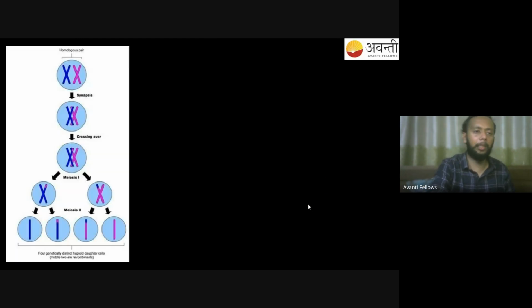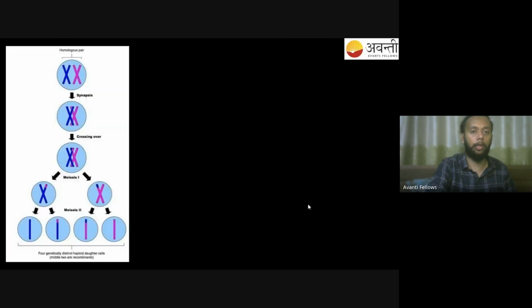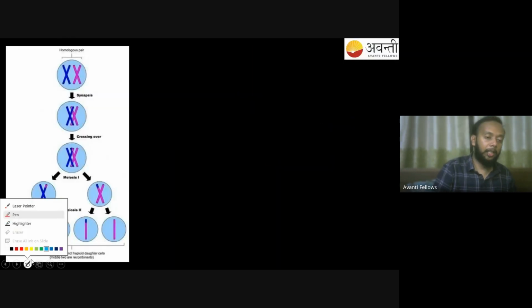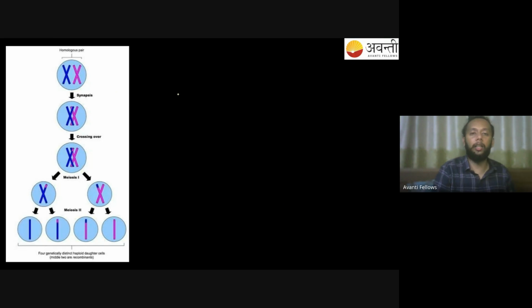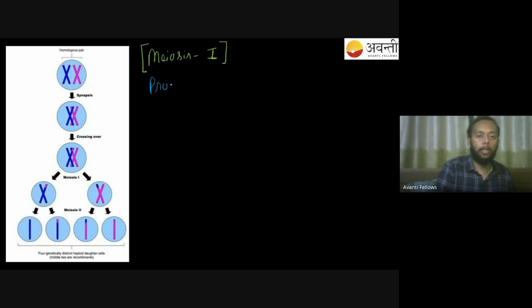तो ये वही आपके सामने पिक्चर है यहाँ पे. You can see your meiosis taking place. Now let's understand one thing first of all over here. When we discuss meiosis, meiosis itself is divided into meiosis 1 and meiosis 2. Now, obviously we'll have to start with meiosis 1. When we discuss meiosis 1, you have 4 stages. You'll have your prophase 1,